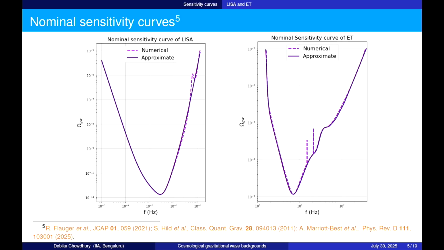The one for LISA was already provided by the LISA cosmology working group, but in this work that I have referred to here, we provided one for ET, and I will explain how it is essential for the purpose of calculations. It's very important to have such an analytical functional form for these sensitivity curves.